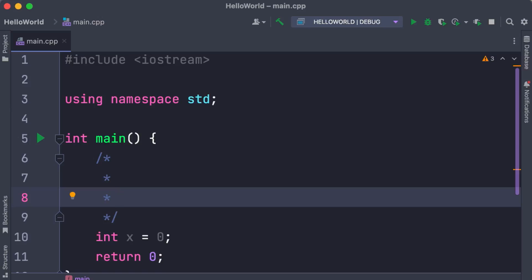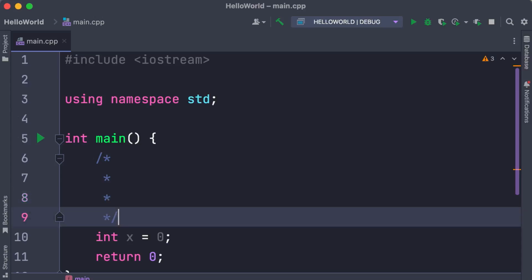Now different teams have different preferences in terms of which style of comments should be used. So there is really no right or wrong here. Just pick one style and stick to it. Now, one thing I want to emphasize about comments is that you should not overuse them because they make your code harder to understand and maintain. So you should use comments only to explain whys and hows, not whats.